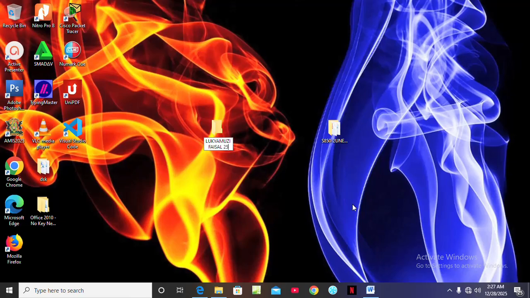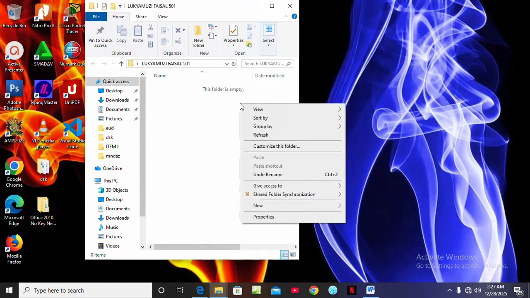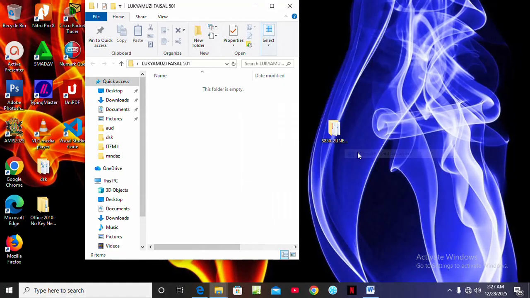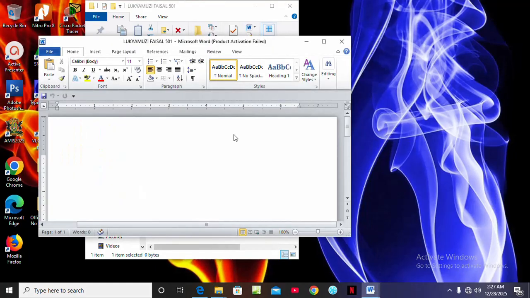That is 501. Then after that I'm going to open it. Inside the empty folder I'm going to right click, then come to new, and open word processing. Of course I have to rename it still with my name, James Faizo 501. So that's my number, then I enter.